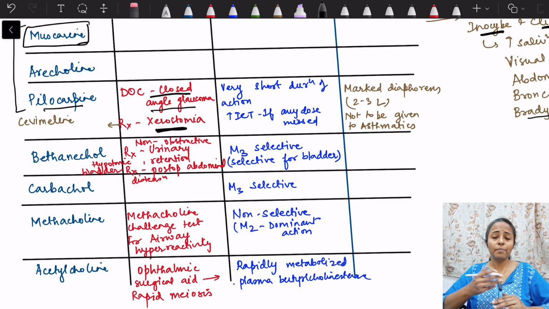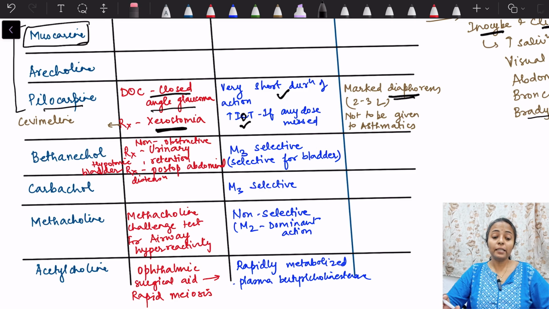Okay. Then some important points of pilocarpine is that it has very short duration of action. So when we are giving it for glaucoma, we have to remember that even if single dose is missed, then it can cause increase in the intraocular pressure. This is IOP. Okay, so there is increase in the intraocular pressure even if one dose is missed. Then one of the important side effects of pilocarpine is that it causes marked sweating. Diaphoresis means sweating. It causes marked sweating. Approximately 2 to 3 liters of sweating can occur.